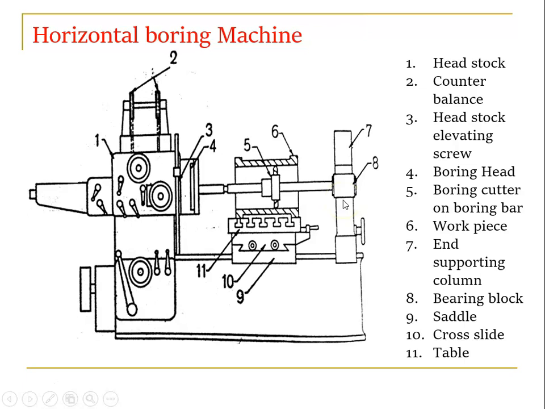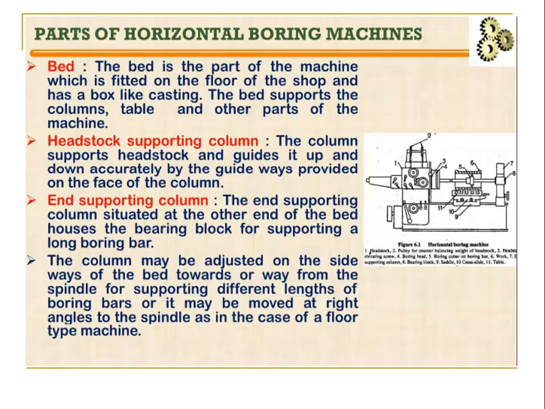So இதான் வந்து ஒரு construction of horizontal boring machines, right? So we will see one by one. So bed. The bed is the part of the machine which is fitted on the floor of the shop and has a box like casting. The bed supports the columns, table and the other parts of the machine.